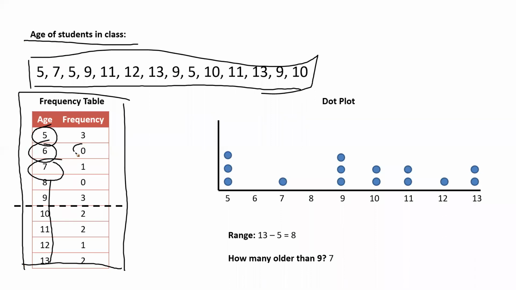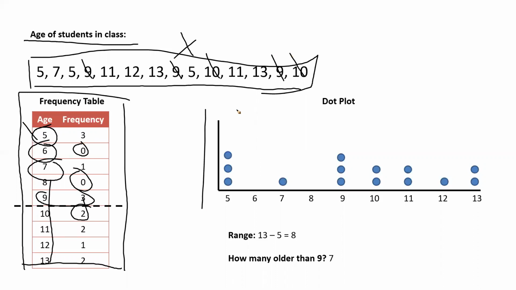I can see that with age 6 I have 0 students. I don't see any 6 out here. I don't see any 8 out here. I see 9 three times: 1, 2, 3. I see 10 two times: 1, 2, and so on. So this is my frequency table, which is helping me understand the different ages count in my data set.